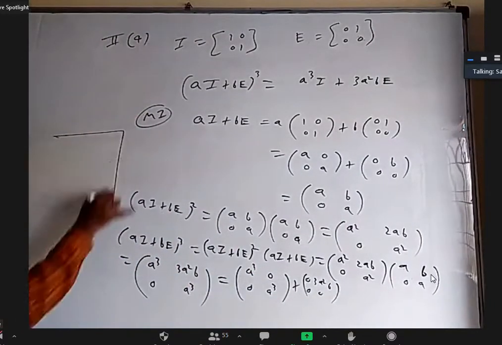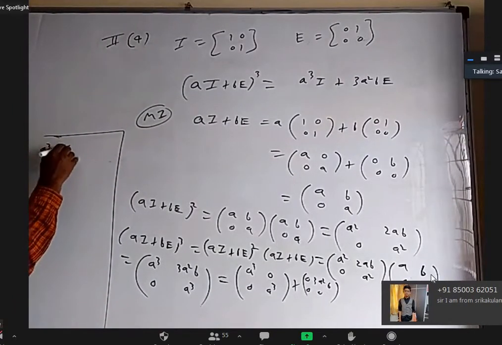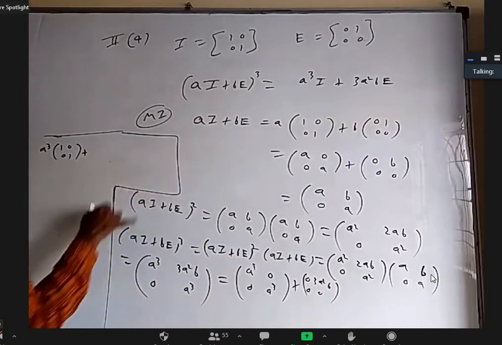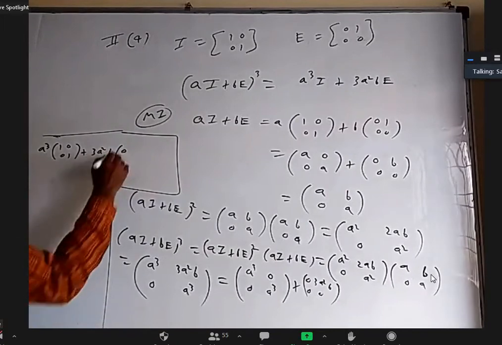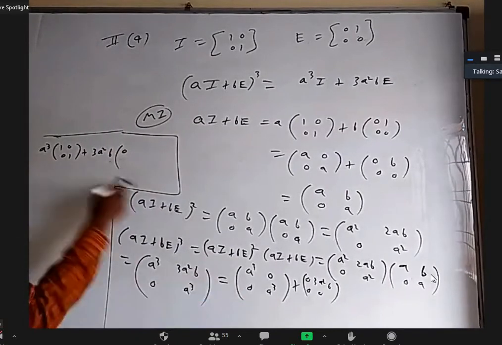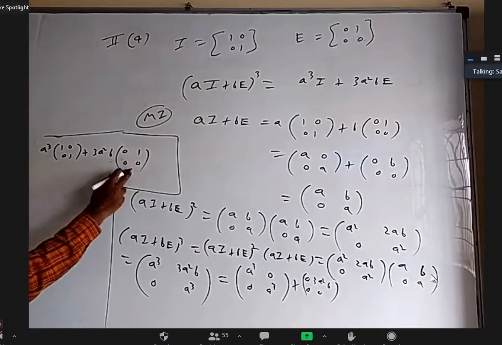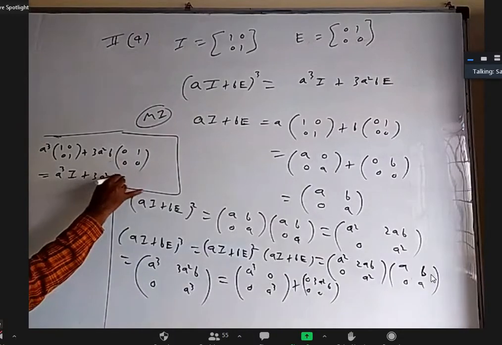I don't have place, I'm writing here. If I take A cube common, this will become A cube times 1, 0, 0, 1. And this, if I take 3A square B common, it will be 0, 1, 0, 0. You can easily see this is the identity matrix. This is E. So A cube I plus 3A square B E.